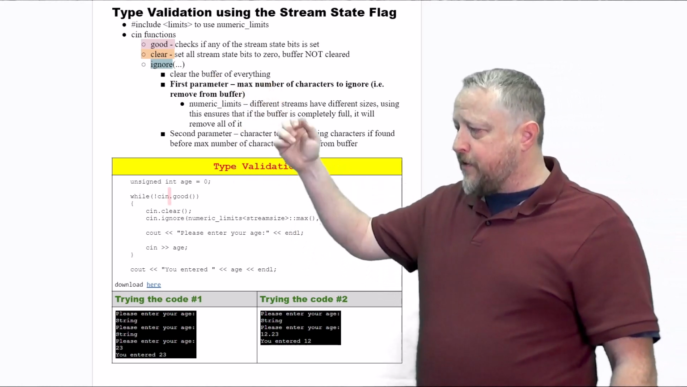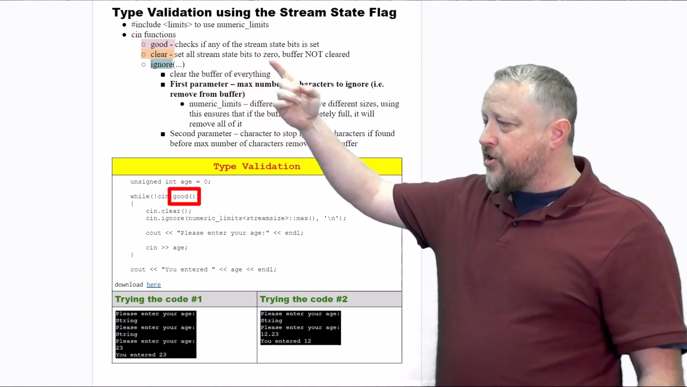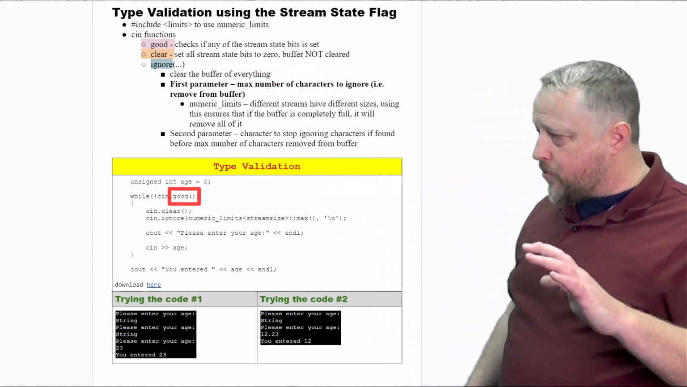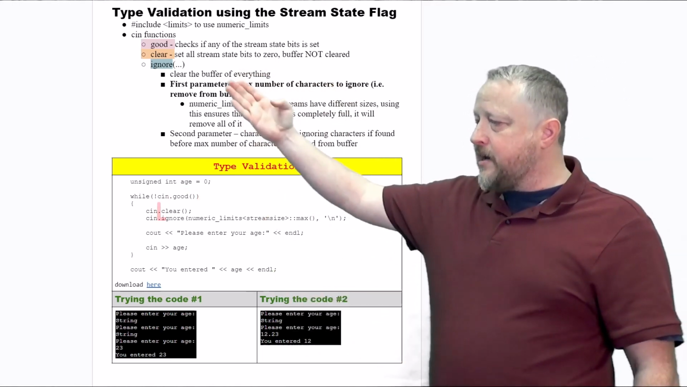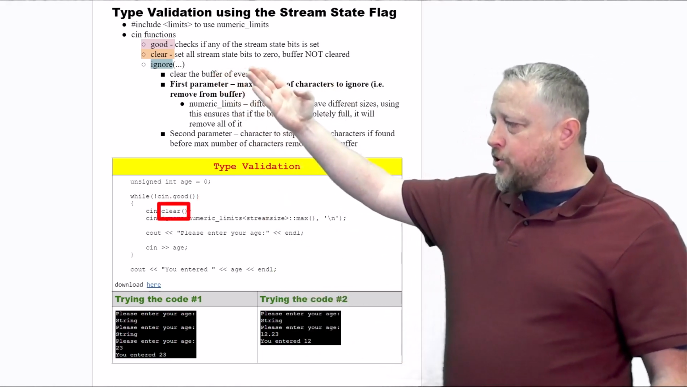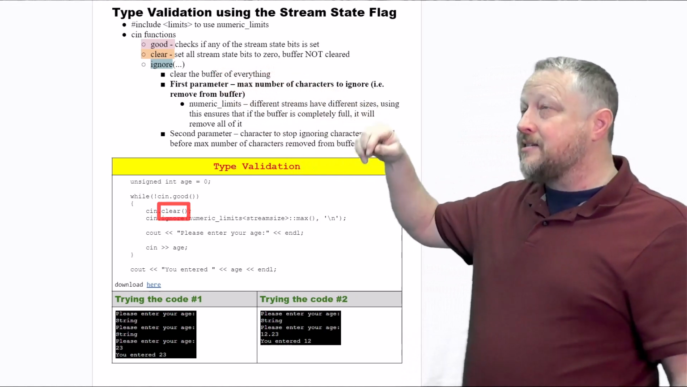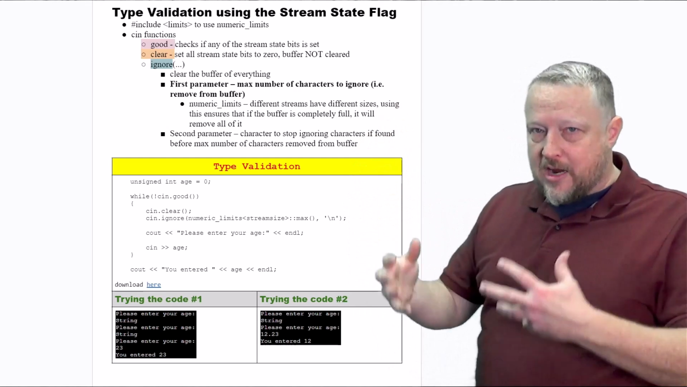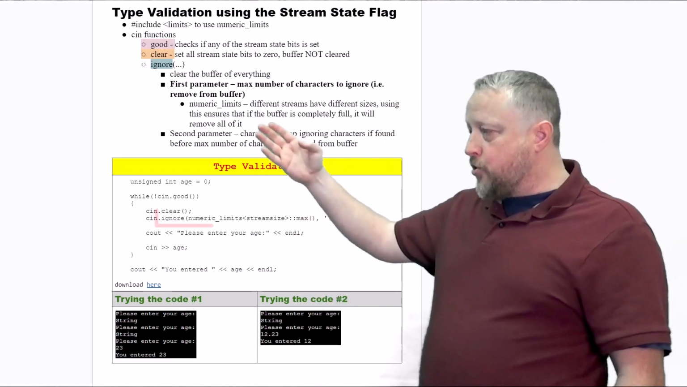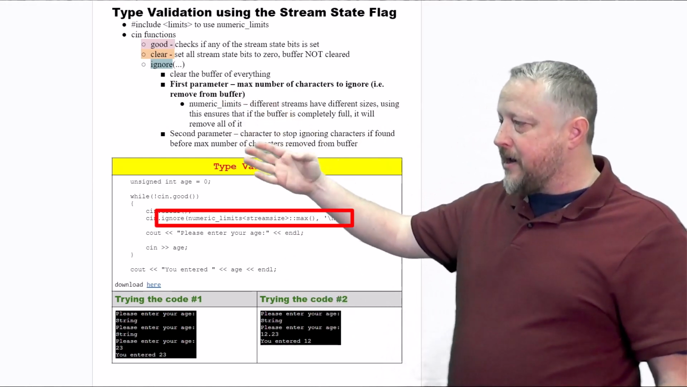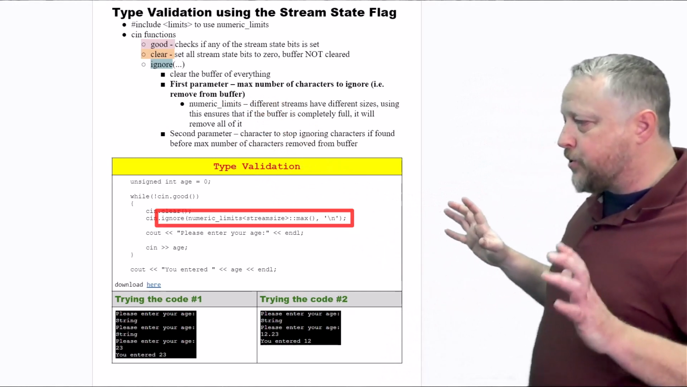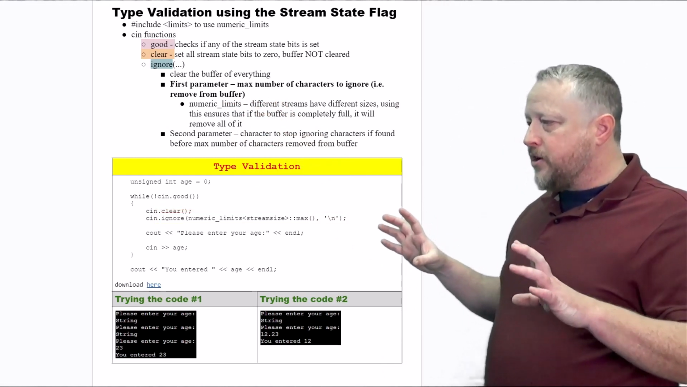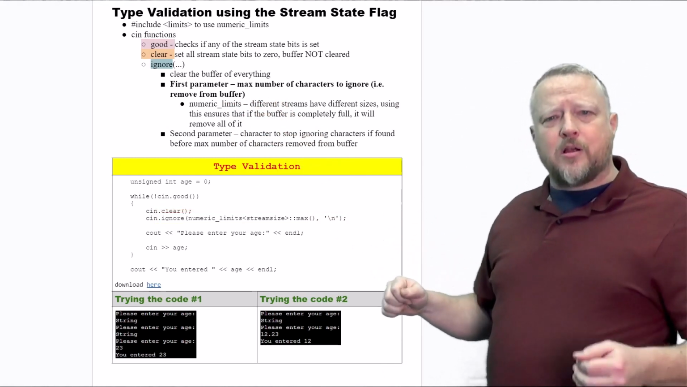Good, which is a function that's also being highlighted, checks if the stream state bits is set and that we're okay. We have a clear function, which sets all the stream states to 0, but the buffer is not being cleared out yet. The ignore clears the buffer of everything, and then you have two parameters in that, which is being highlighted right now. The numeric limits is actually something you're probably going, what the heck on that?